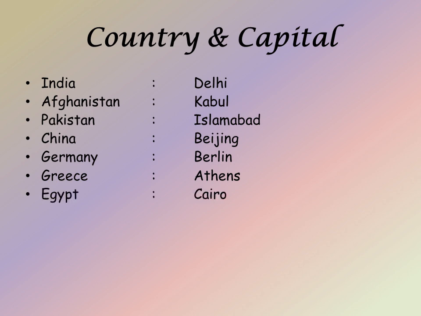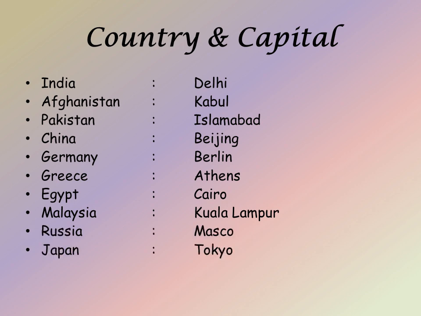The capital of Egypt is Cairo. The capital of Malaysia is Kuala Lumpur. The capital of Russia is Moscow. The capital of Japan is Tokyo. The capital of US is Washington DC.